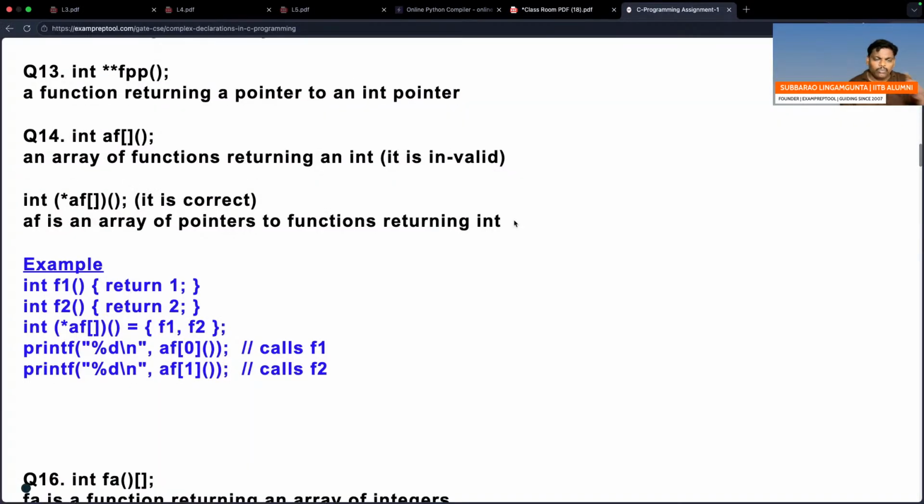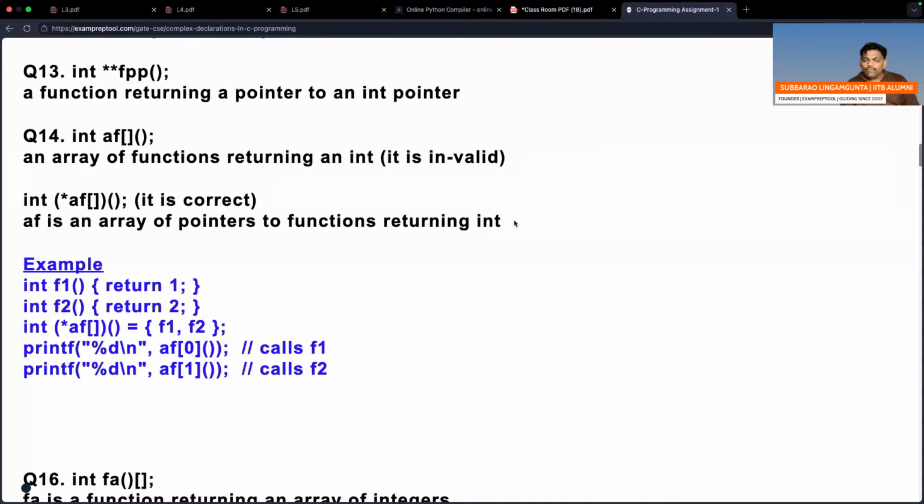Question number 13: a function returning a pointer to an integer pointer, same meaning. Right, next one. Question number 14, you go. Int star AF with square brackets and brackets. Remember, an operand will go with the nearest operator. I think the square bracket will go. AF is an array, remember, AF is an array where every element is